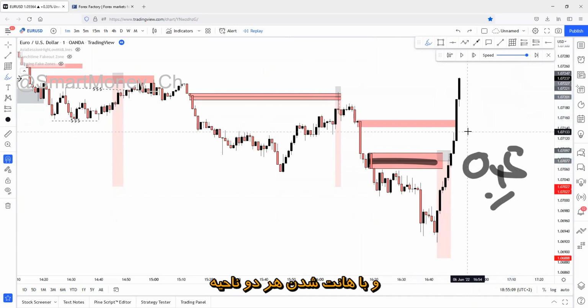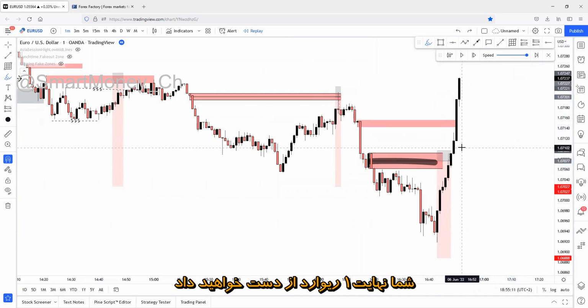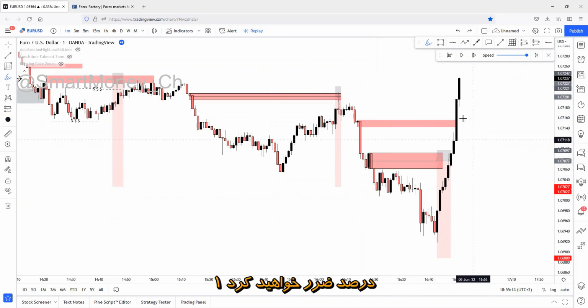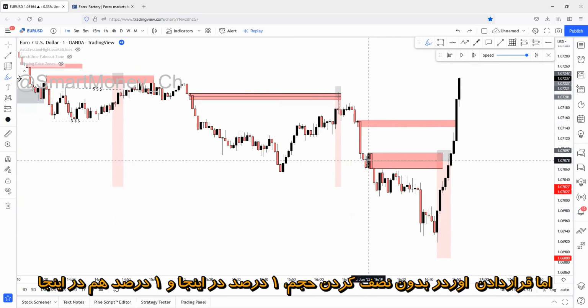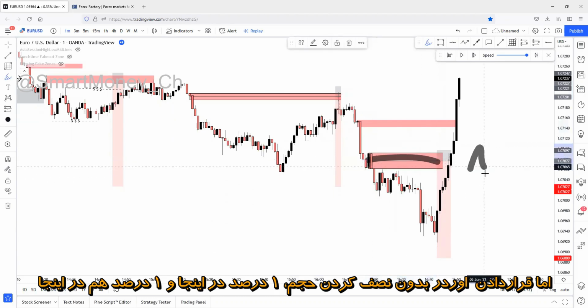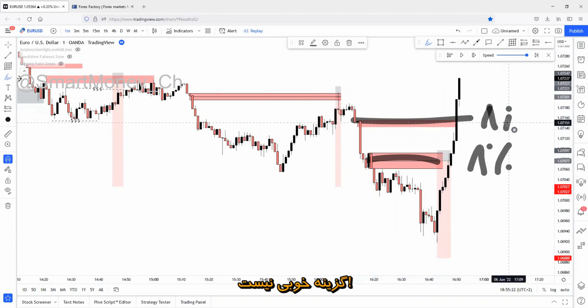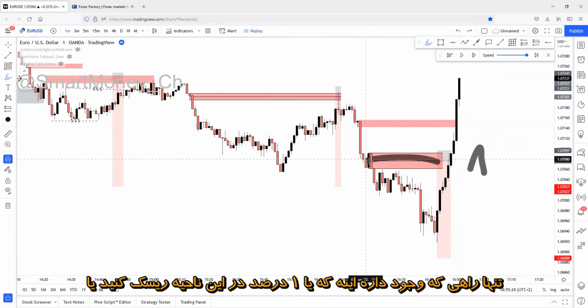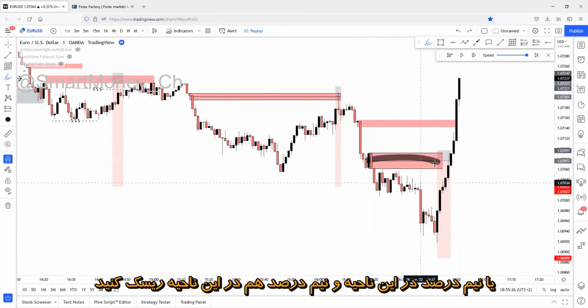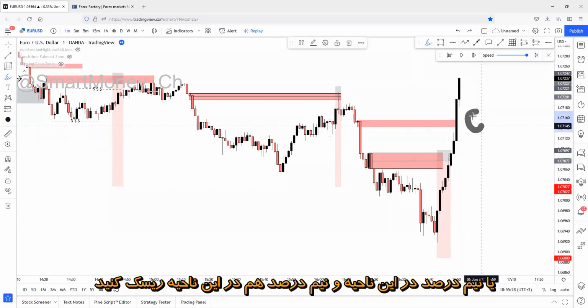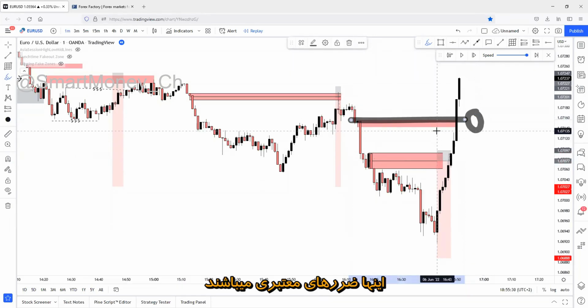And by sweeping both of the zones out, you will take -1 risk-reward ratio, -1%, right? But setting a 1% limit order on this zone and a 1% limit order on this zone isn't an option. The only option is that you set a 1% limit order on this zone, or you set a 0.5% limit order on this zone and a 0.5% limit order on this zone. These are simply valid losses.